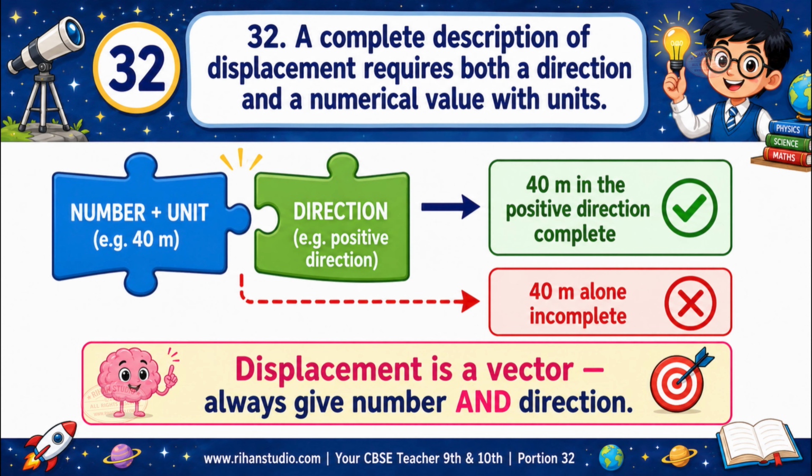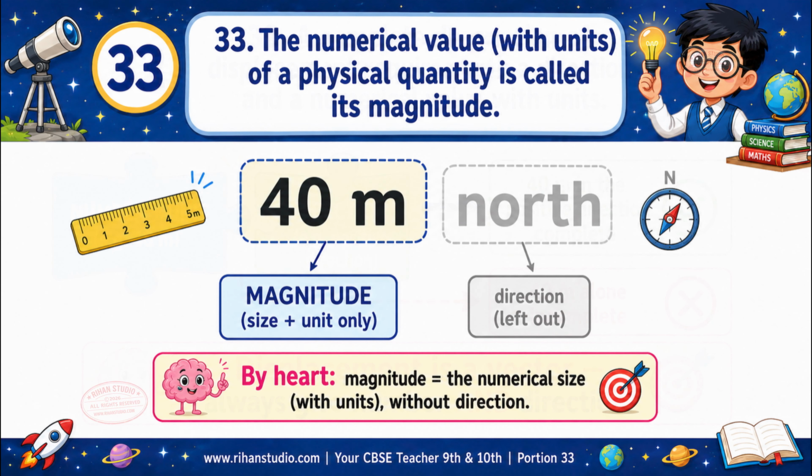Since displacement is a vector, you must give both a number with unit and a direction. 40 meters in the positive direction is a complete answer. 40 meters alone is not. The numerical value with units of a physical quantity is called its magnitude.